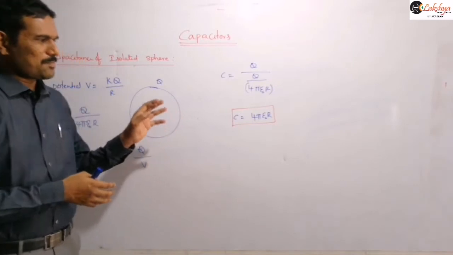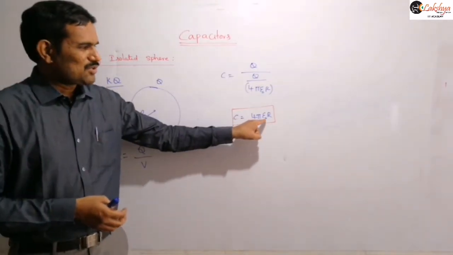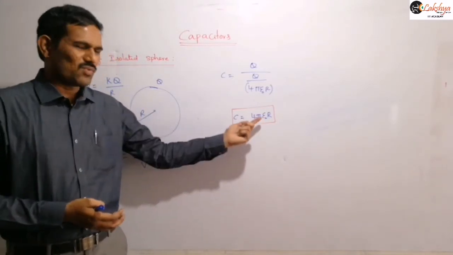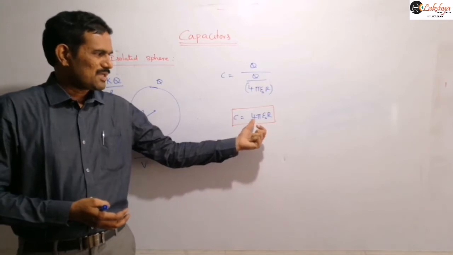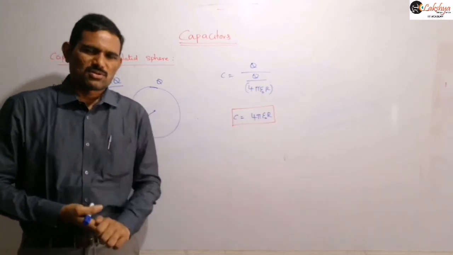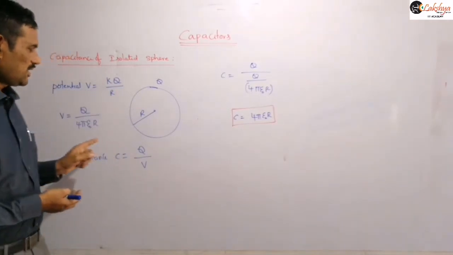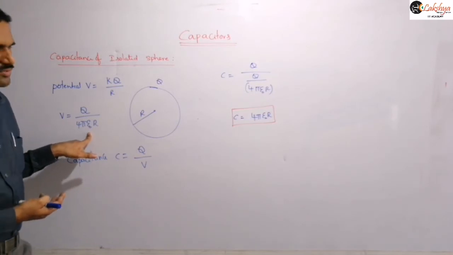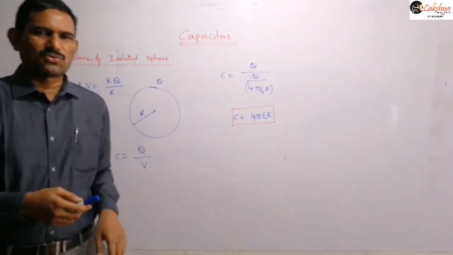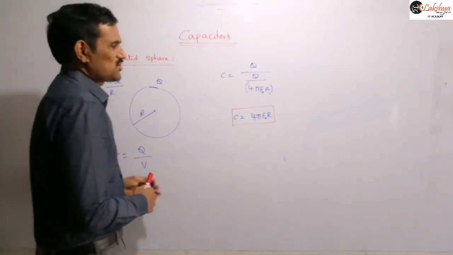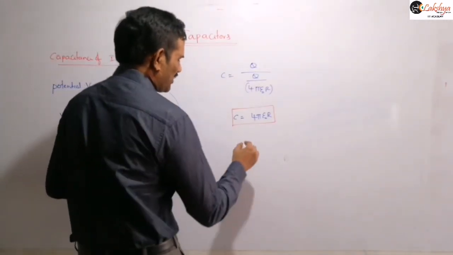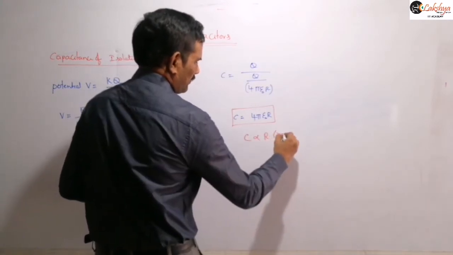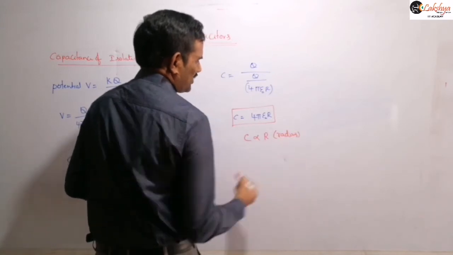Now this is the capacitance expression, and you can also observe that it depends on the medium. If the sphere is placed in vacuum, as we are assuming here, then this constant will be 4 pi epsilon naught. If it is placed in any dielectric medium, you will get 4 pi k epsilon naught, where k is the dielectric constant of that medium, right? So the capacitance will depend on this medium. And particularly for this sphere, it is directly proportional to the radius.